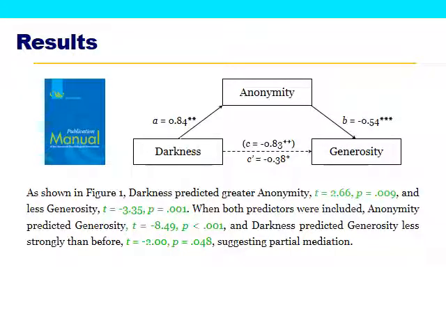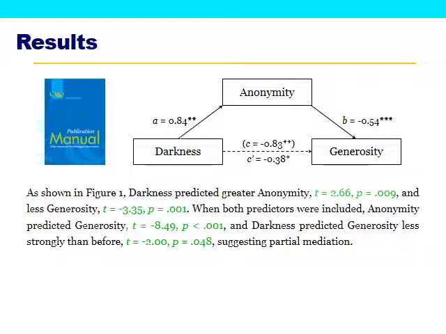Darkness predicted greater anonymity, so X predicted M. Darkness also predicted less generosity, so X predicted Y. But then when we included both predictors, both of them were significant. However, darkness was a less strong predictor than it was before. So the direct effect of darkness was considerably less than the total effect of darkness.